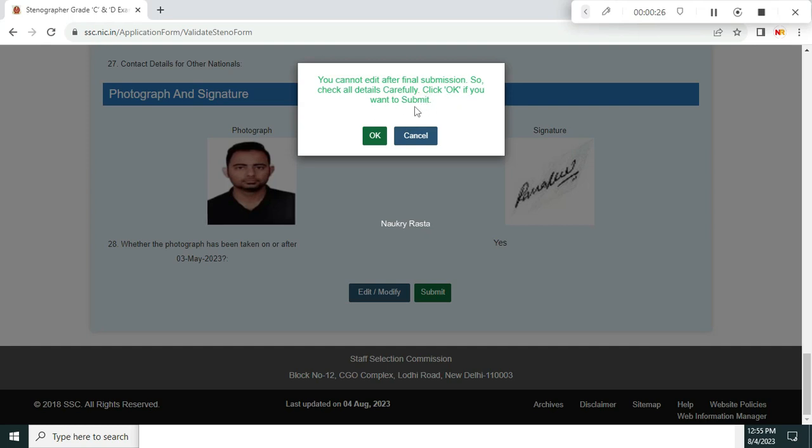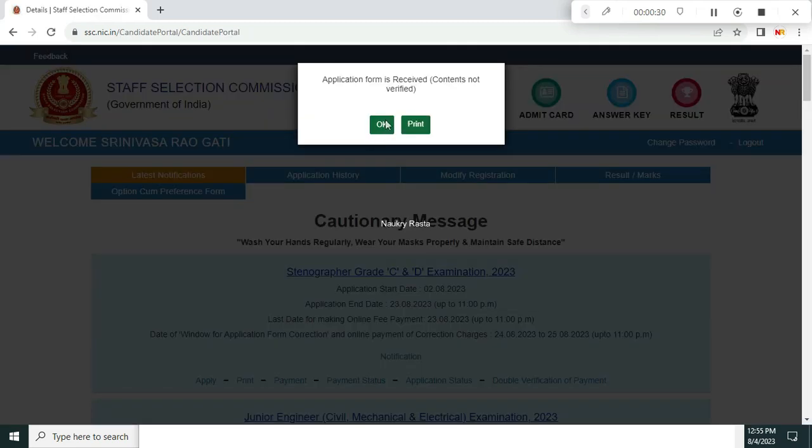Click OK if you want to submit. So click OK button to submit your application form. Application form is received, content not verified. So your application has been submitted successfully. The status will later be changed in application status. So click this OK button or take a printout. So click on this OK button.